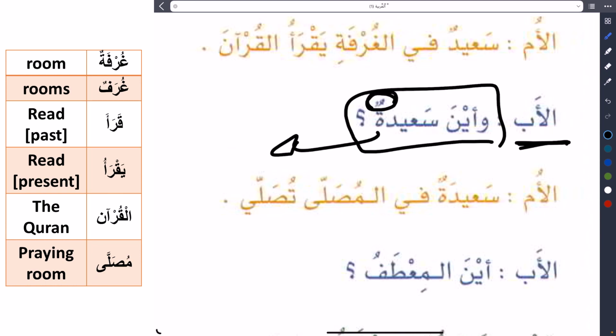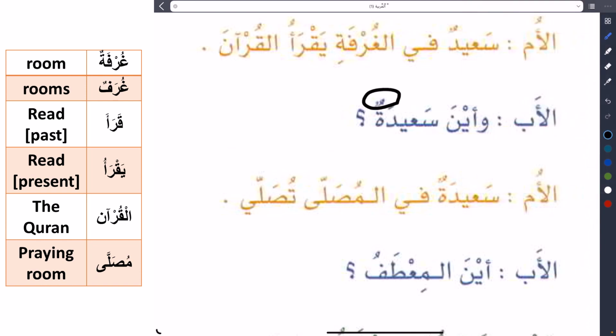Sa'idatun, two dhamma. This sign is a substitute for dhamma. Sa'idatun, is that correct? We say no. This is not correct. So this is a mistake in this book. It must be Sa'idatu. Why?